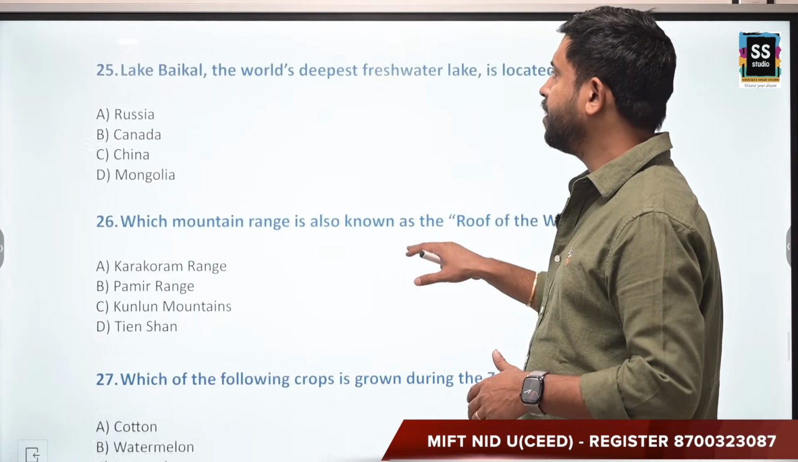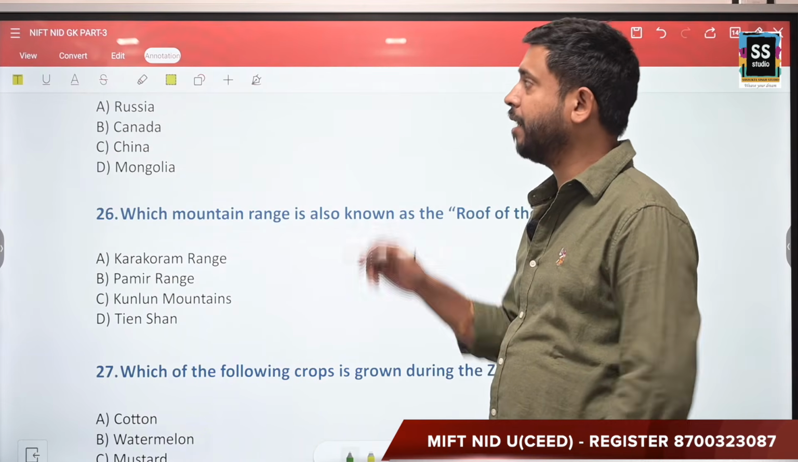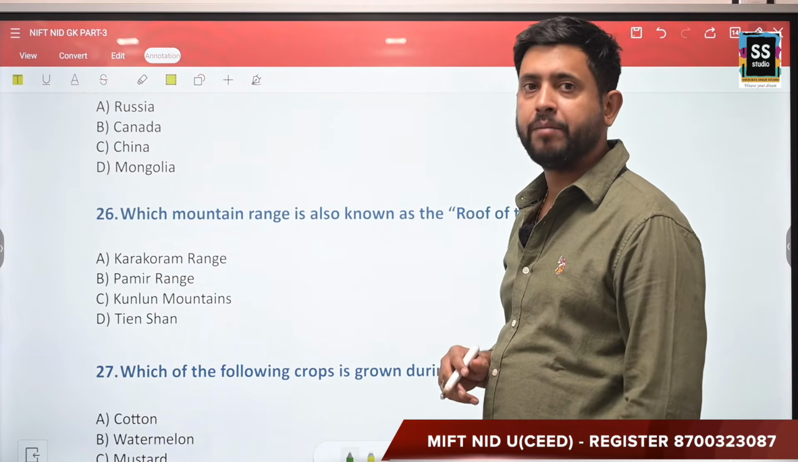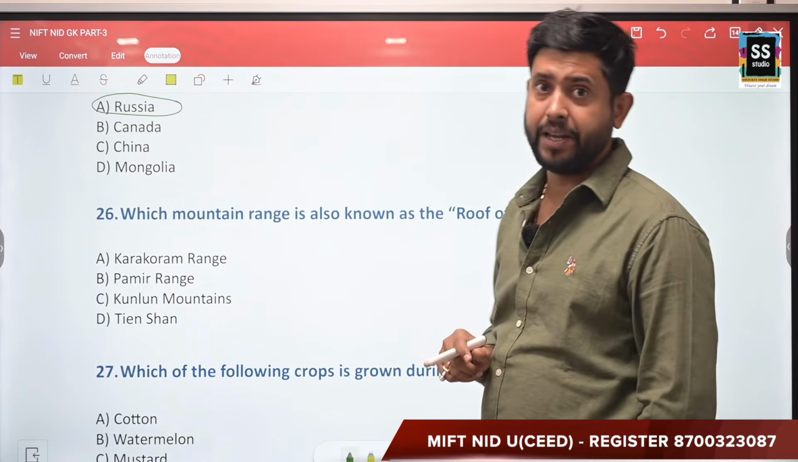Lake Baikal, the world's deepest freshwater lake, is located in which country? Your options are Russia, Canada, China, and Mongolia. So it is Russia, that is basically in southern Siberia.